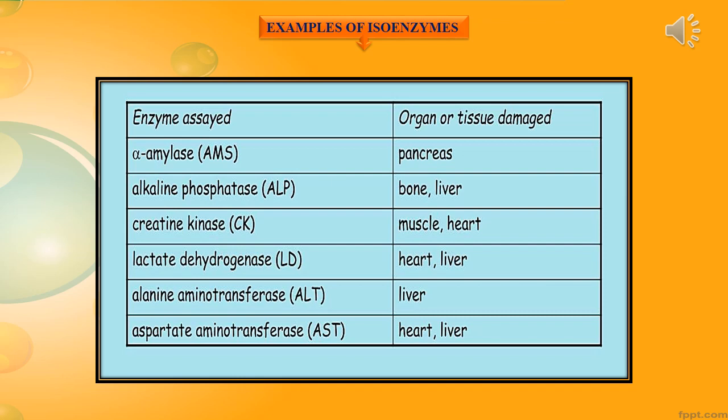So if the particular tissue or organ gets damaged, the particular isoenzyme will get elevated. This represents the abnormality of that particular tissue. Thereby it is acting as a diagnostic agent.